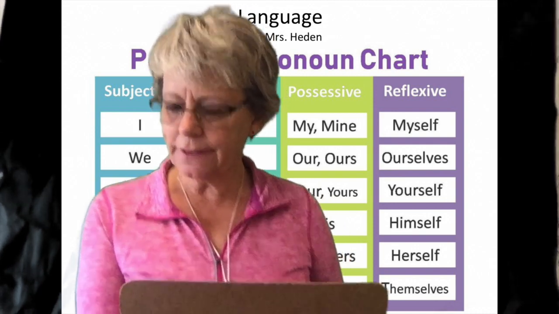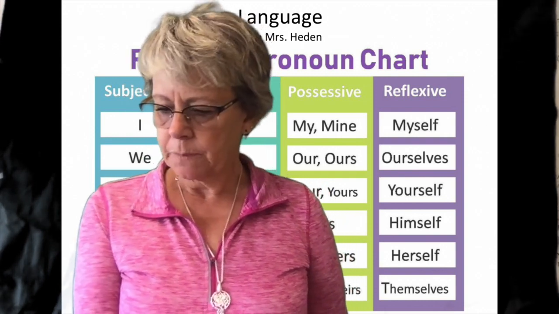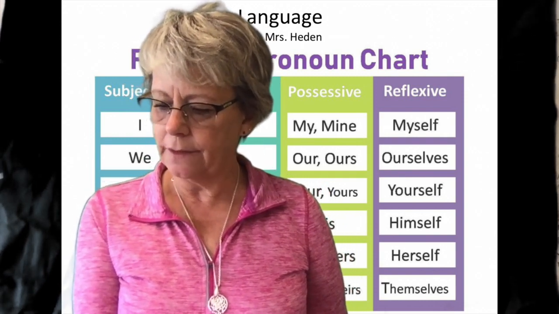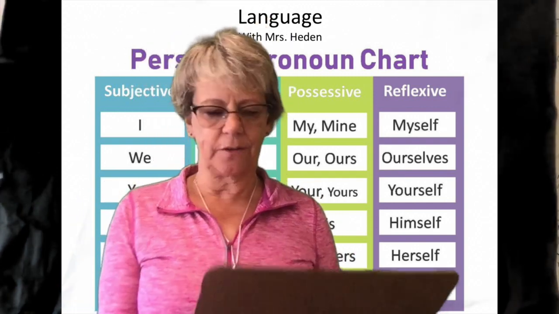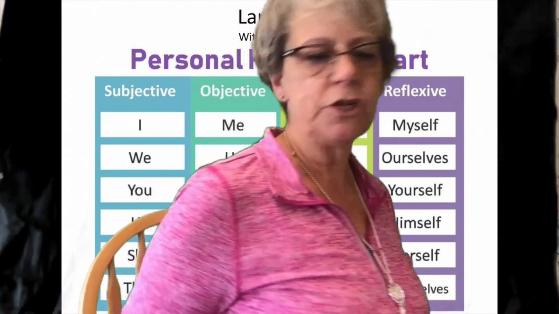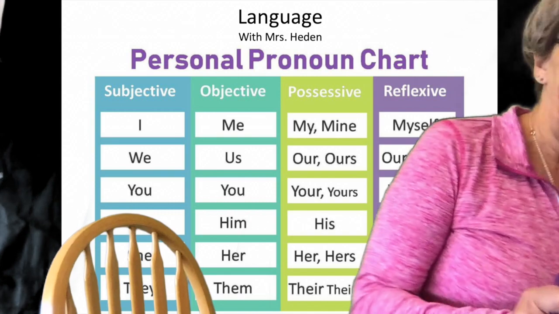Okay, let's look at the next section. It says underline the linking verb twice. Draw an arrow linking the main word of the subject part to the noun or adjective. That doesn't make sense, Mrs. Hedden. Well, let me show you. I just got to use my hand, I guess.